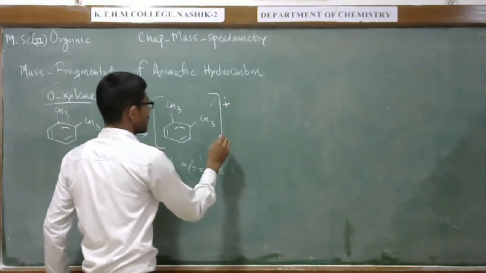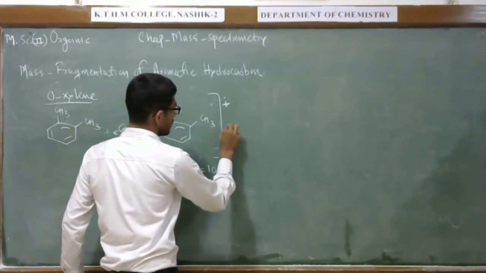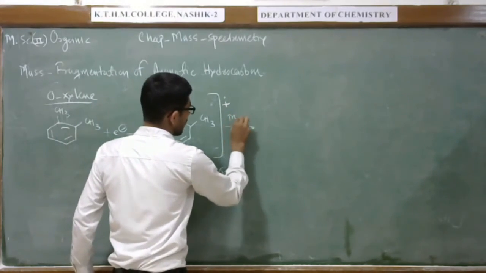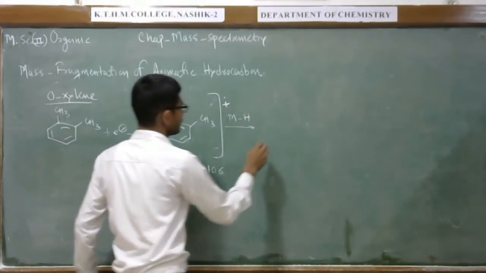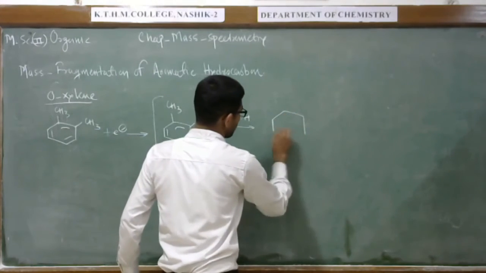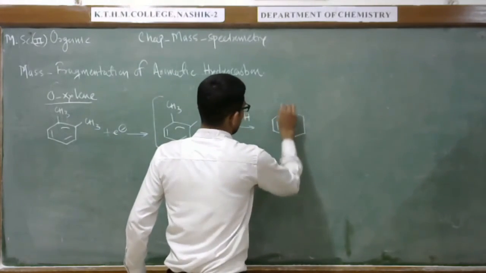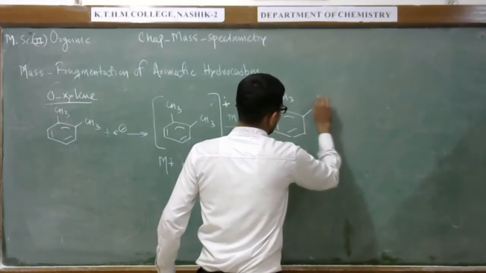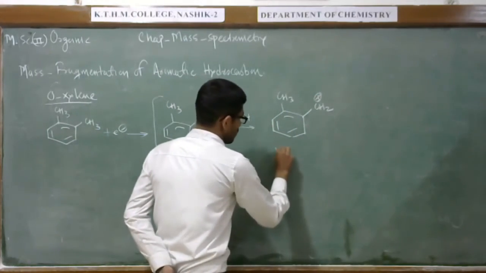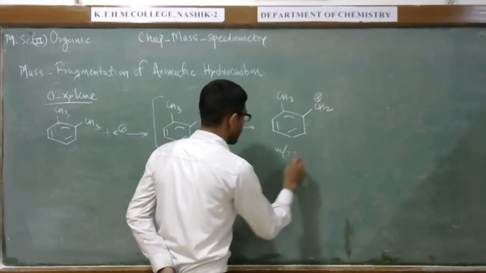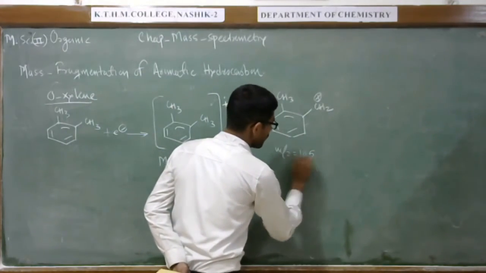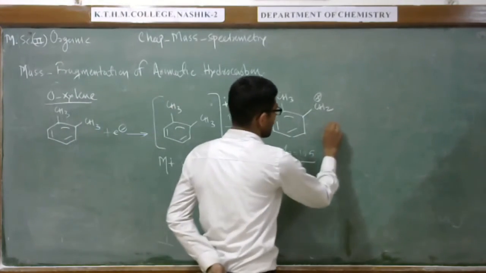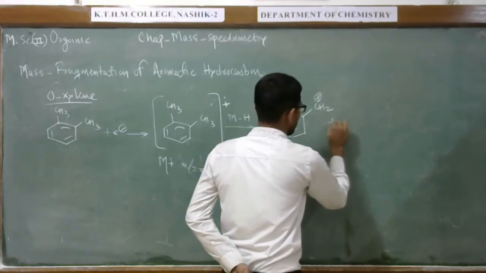When hydrogen is lost as a radical from any group, we can observe the peak at 105.